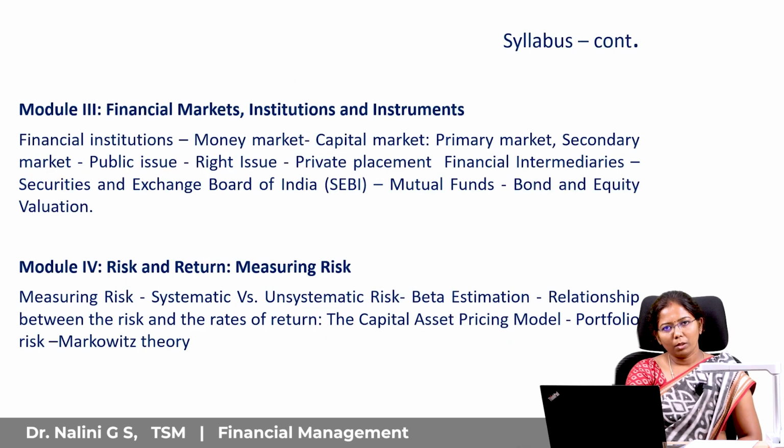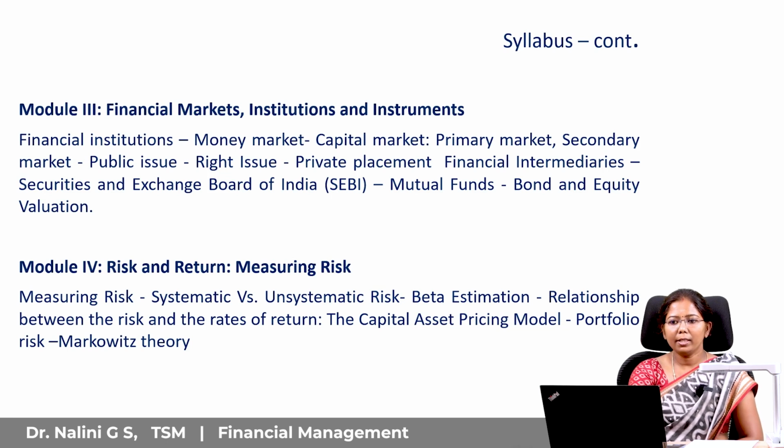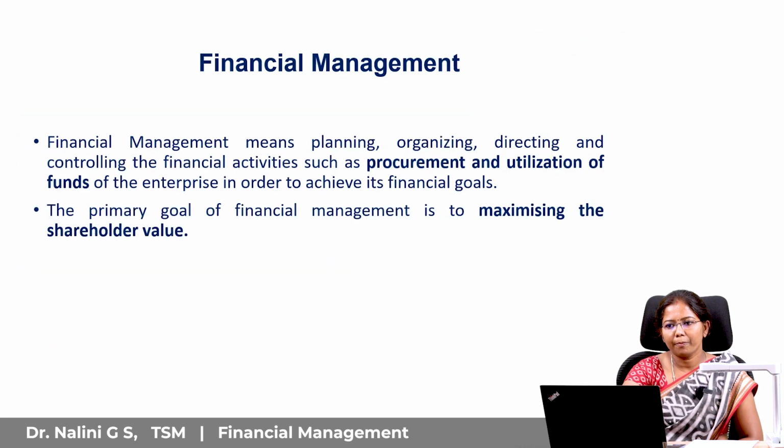Third module is all about financial markets, institutions, and instruments, where we'll be discussing money market, capital market, primary and secondary market, and different types of issues, financial intermediaries, and the regulatory bodies, and finally valuation. The last module is all about measuring risk. Here we'll be discussing systematic versus unsystematic risk, SD, variance, beta estimation, and capital asset pricing model, as well as Markowitz theory.